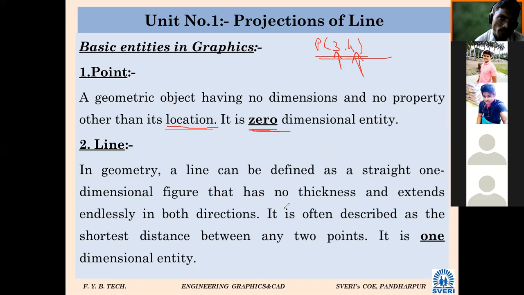एखाद्या लाईनला डायमेन्शन द्यायचे किती डायमेन्शन्स देऊ शकतो आपण लाईनला? One. Only one. Only we can give its length. That's why it is called a one dimensional entity, or the shortest distance between 2 points is also called a line, or many more definitions.